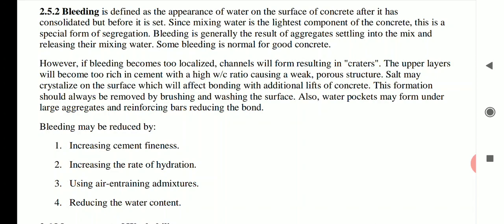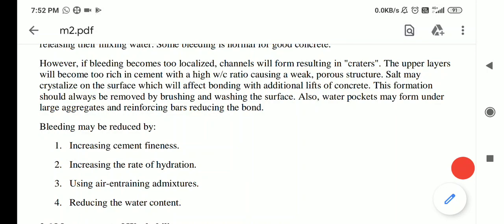The upper layer will become too rich in cement with a high water cement ratio, causing a weak and porous structure. Yes, that will happen. In bleeding, the cement and water will stand on the upper surface because of the high water cement ratio, and the aggregates will settle at the bottom. This process is called bleeding.